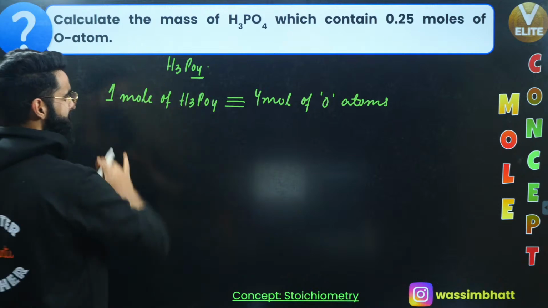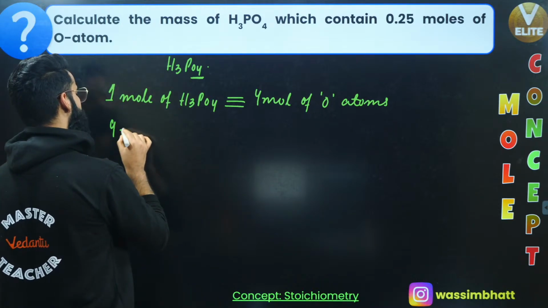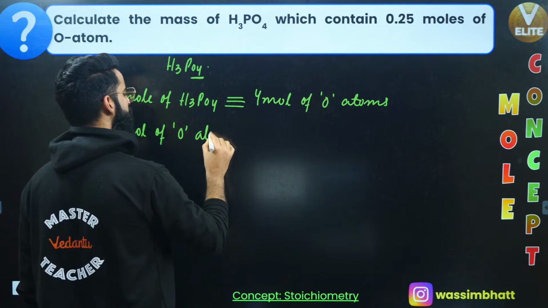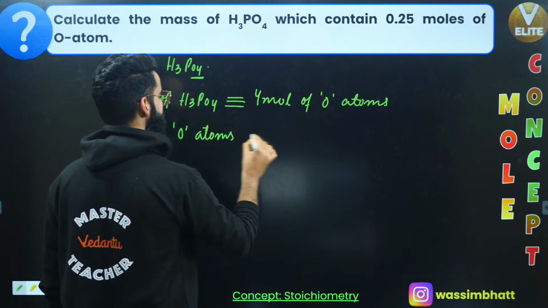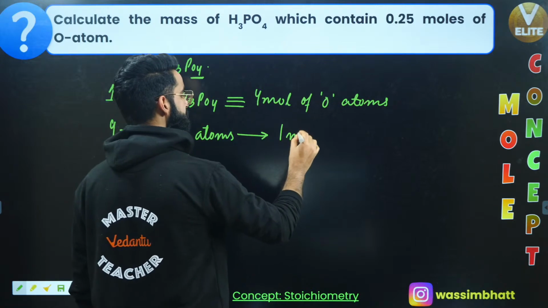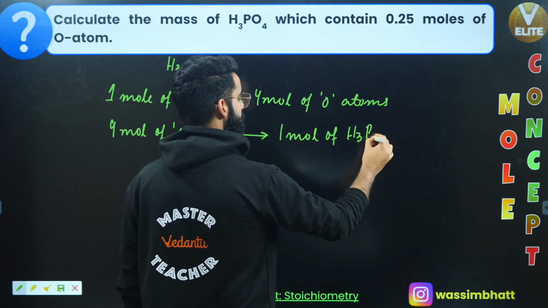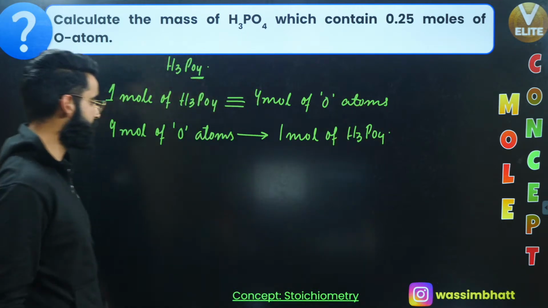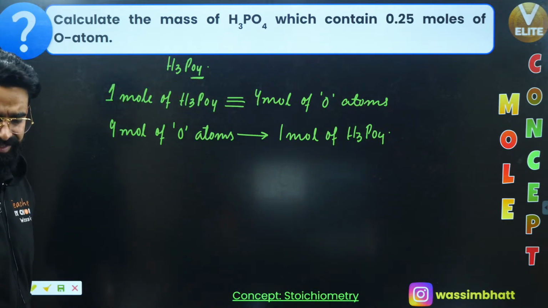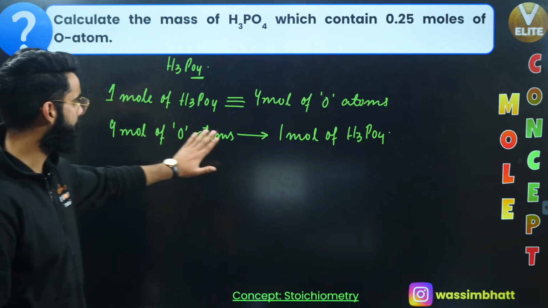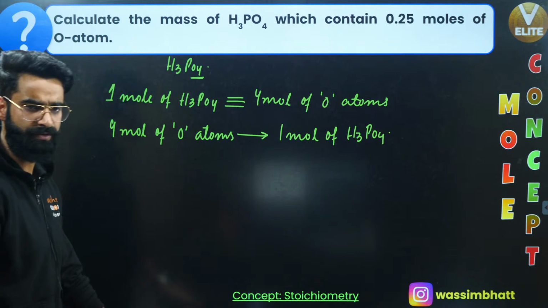Or I can just reverse the statement. Can I say 4 moles of oxygen atoms are present in 1 mole of H3PO4, correct? I can say that as well. I just reversed the statement. See guys, 4 moles of oxygen atoms are present in 1 mole of H3PO4, correct?